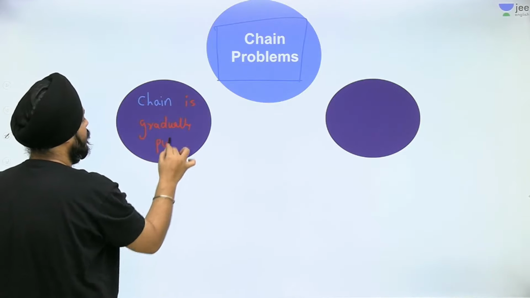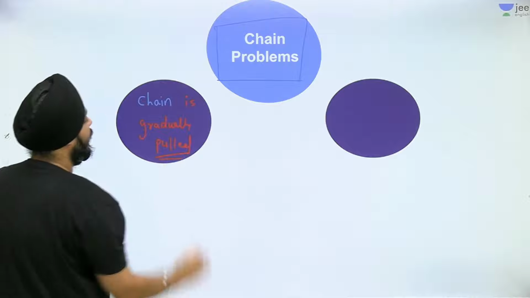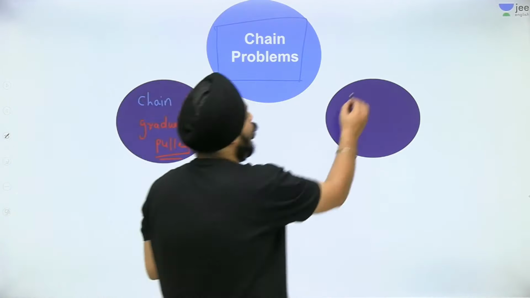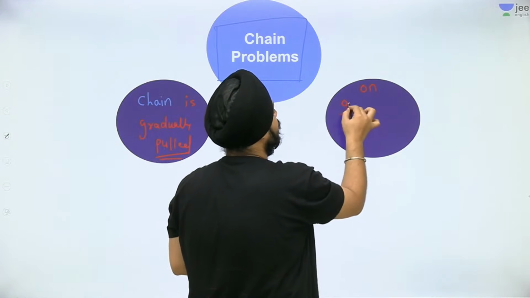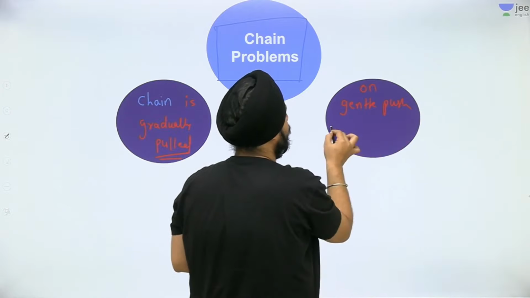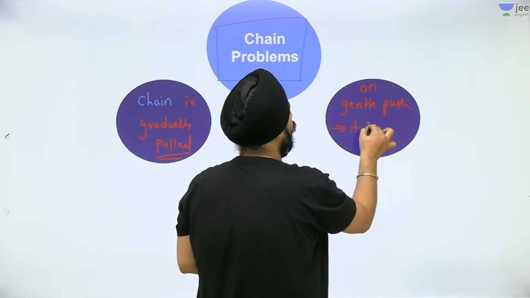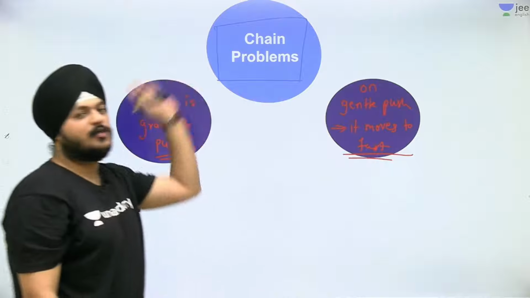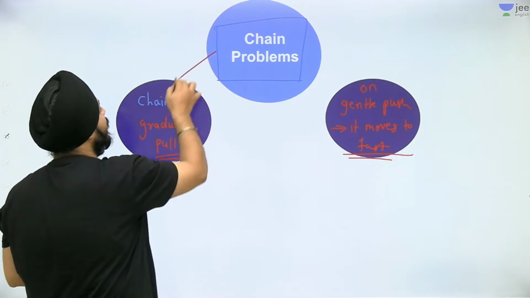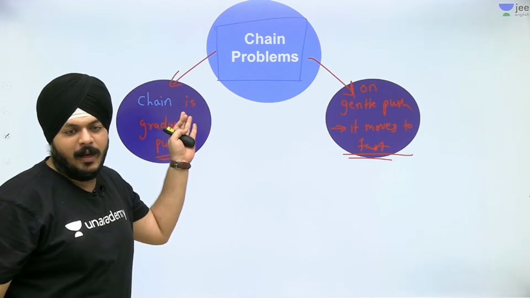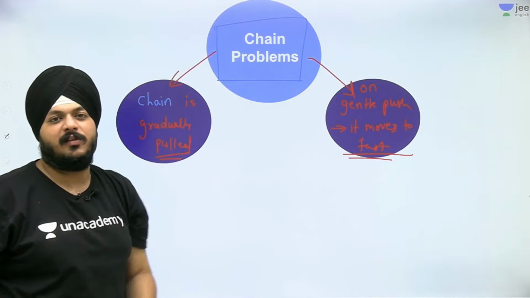And the second is where, on a gentle push, it moves too fast. Basically these are the only two cases of chain problems. One has a direct formula, and one has a direct application of the work energy theorem.